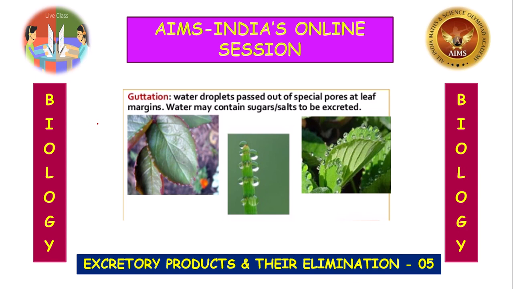Primary metabolites are those formed as a result of vital activities in the plants, like carbohydrates, proteins, fats, vitamins, minerals, the organic compounds. Secondary metabolites means the waste products.